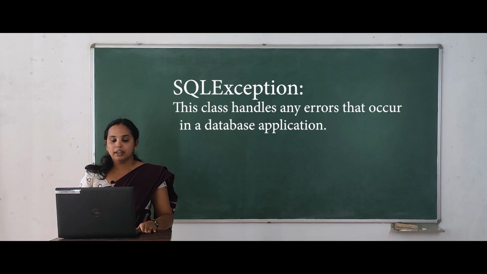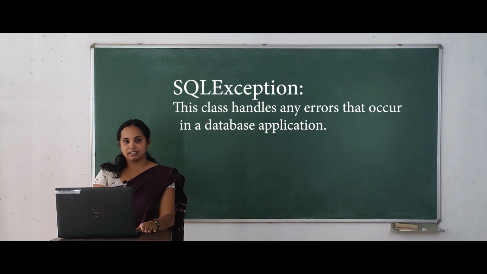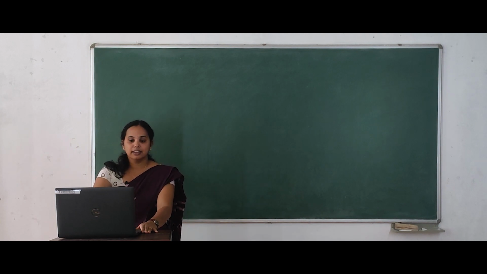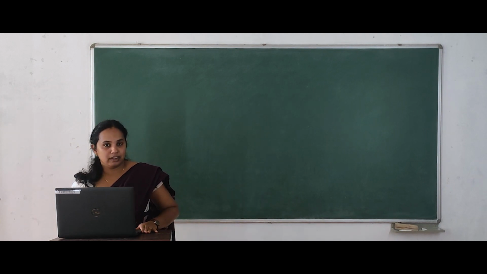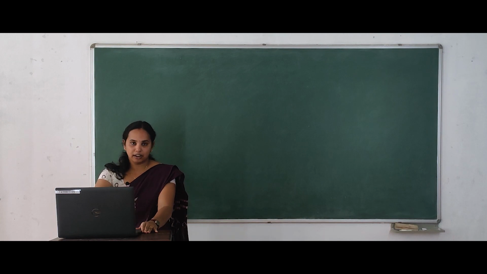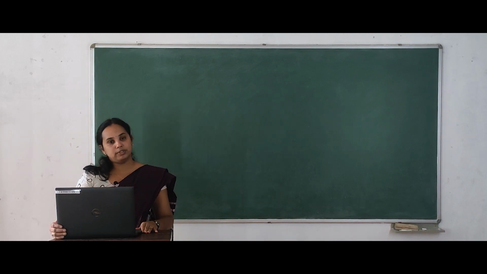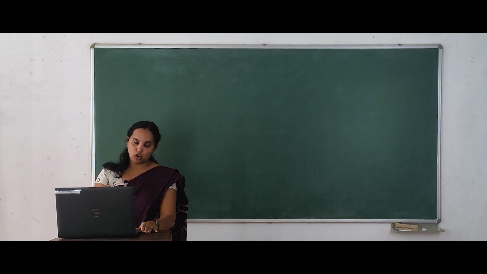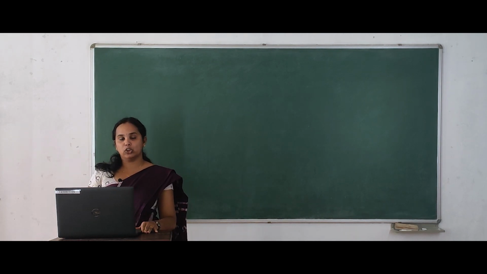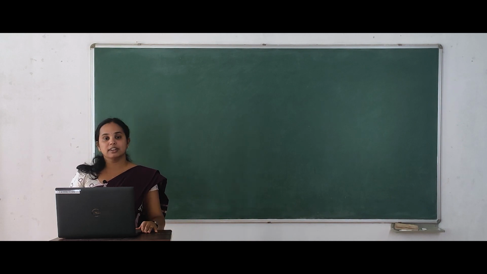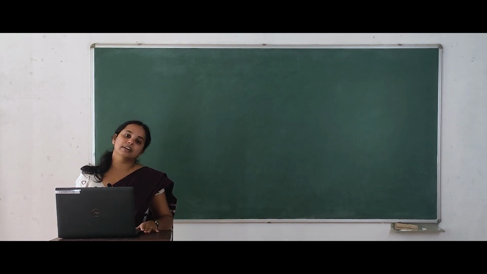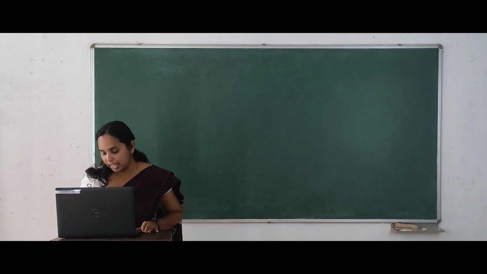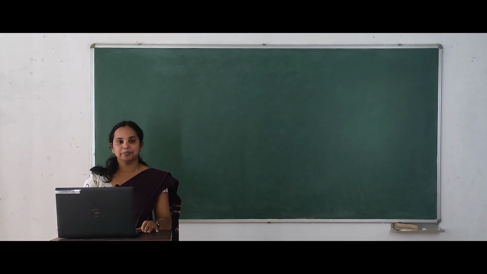I will recap. We have 7 important classes and interfaces in the JDBC API. The driver manager handles the communication between the driver and JDBC. Then the driver and connection object handle the path between these two platforms. Then the statement object executes the query. The next one is result set, which holds the result of the SQL query, and all the errors are handled by SQL exceptions.